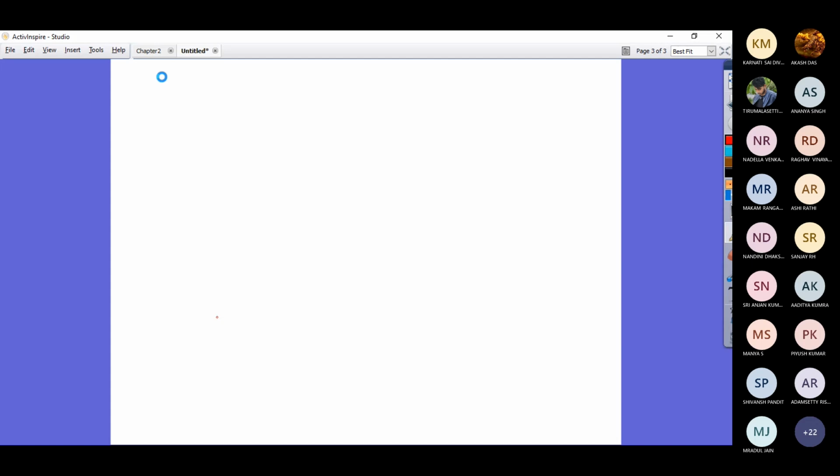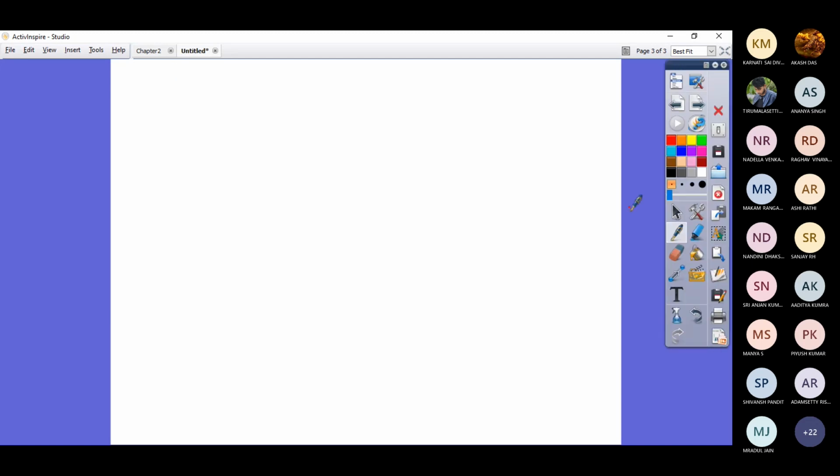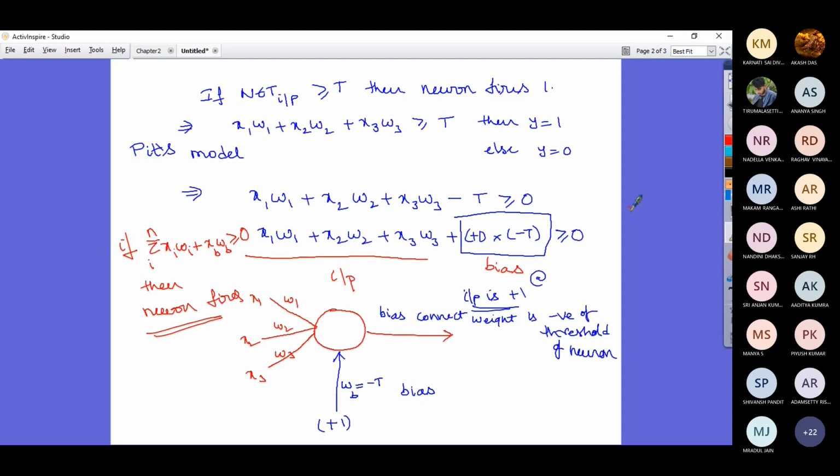If you notice, in the majority of scenarios, in the problems or in practical scenarios, you will not be given the threshold value of this neuron. Typically, in yesterday's class, we talked about comparing the net input with the threshold. But in practical applications, we are not going to have the threshold value. So we are going to have an additional input